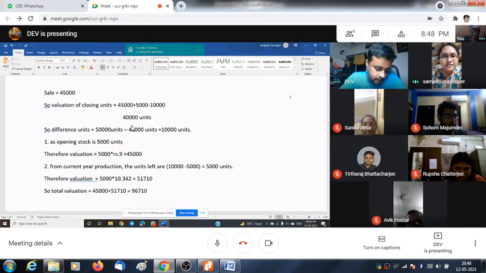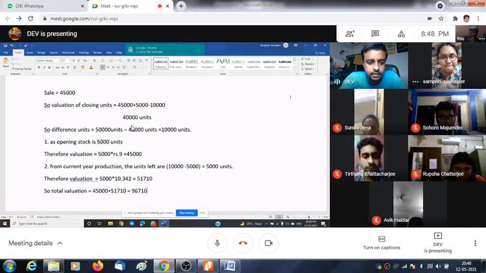Yes, 5,000. Correct. So out of 10,000 units, 5,000 units is of opening stock, and its per unit cost is 9 rupees as given in the question. Got it? 45,000 by 5,000 is rupees 9. Therefore the valuation will be 45,000: 5,000 into 9 rupees per unit is 45,000, right?